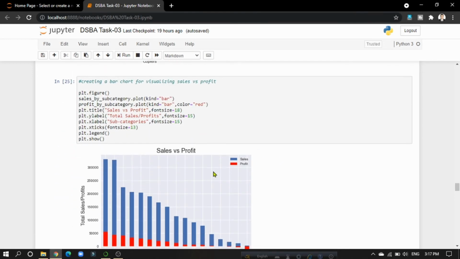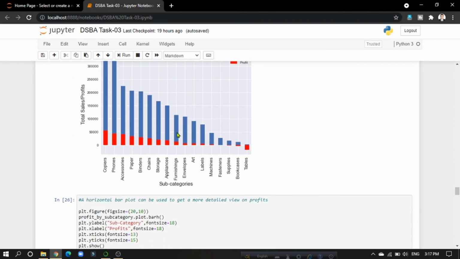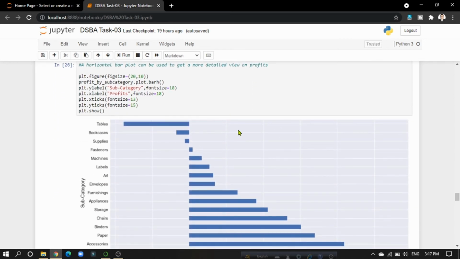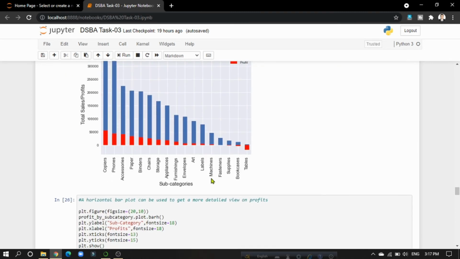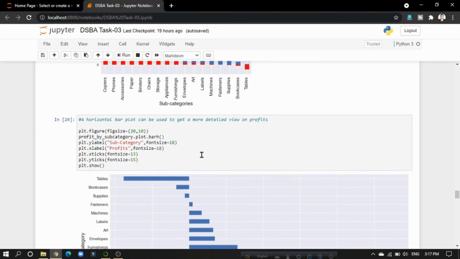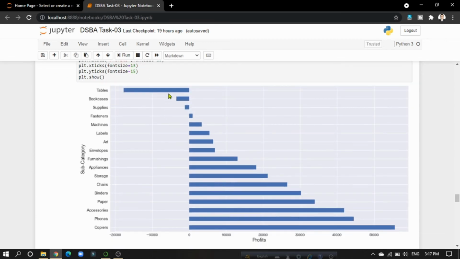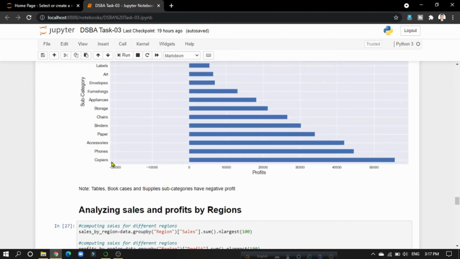And then I have tried to create a bar chart for visualizing sales versus profit. And you can see that some subcategories have negative profits. And I have tried to get a detailed view about this negative issue, and for that I have used a horizontal bar plot that can be used to get a more detailed view on profits. And we can see that tables, bookcases, supplies, these three have negative profits, and phones, copiers and other categories have